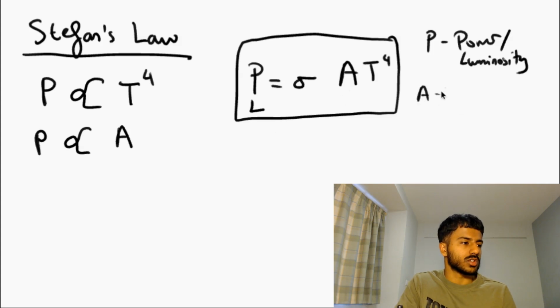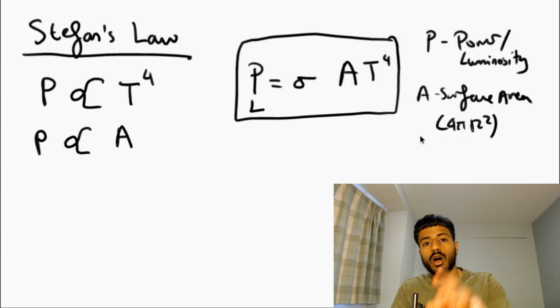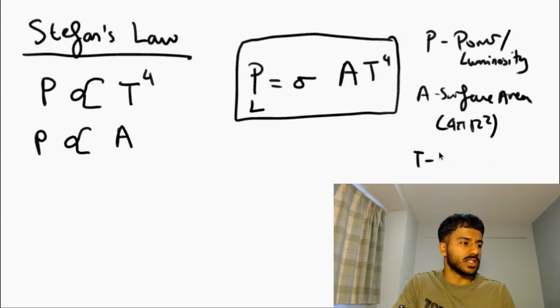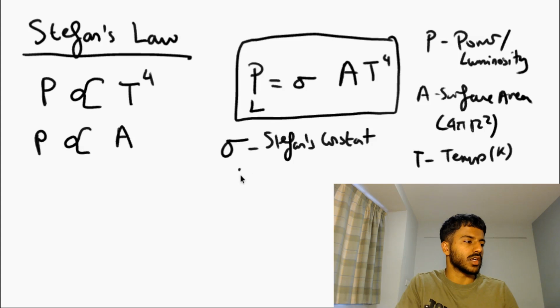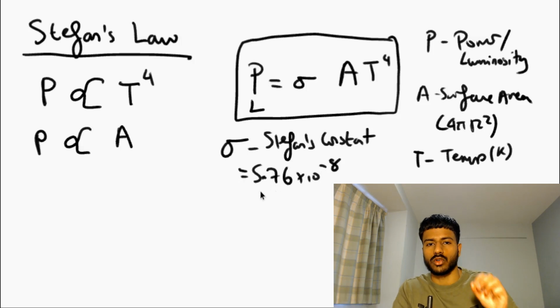A is your surface area, that is 4 pi r squared, where r is your radius of the star, T is the temperature in Kelvin, and sigma is your Stefan's constant. And Stefan's constant has a value of 5.76 times 10 to the minus 8. And you can find that both in your data booklet and on your calculator.